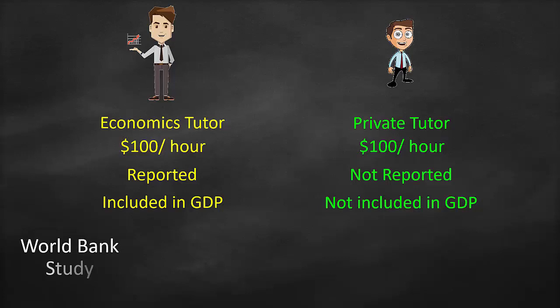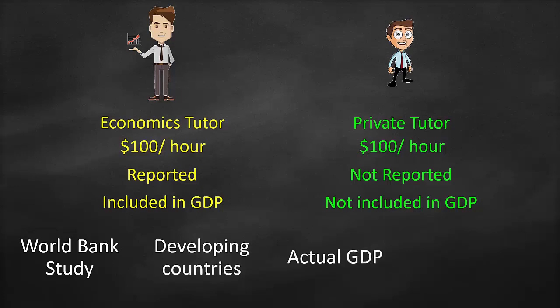So there has been a study done by the World Bank, and they discovered that in developing countries, the actual GDP is bigger than the reported GDP, the GDP that we find in the reports, by 2 or 3 times. Why? Because the majority of the businesses in these developing countries are considered informal economy. It is not reported. Therefore, it's not shown in the GDP. Therefore, for these developing countries, take the reported GDP, multiply it by 2 or 3, and this will tell you what the actual GDP will be.